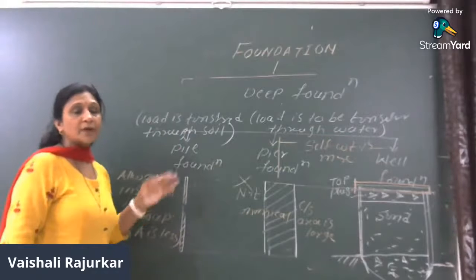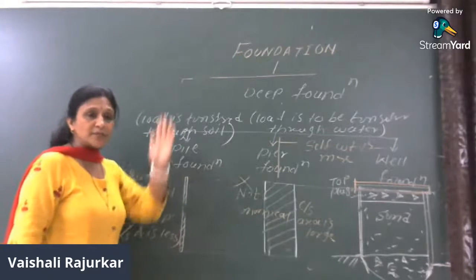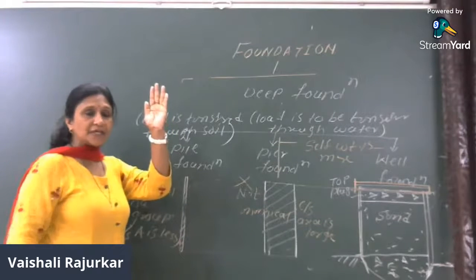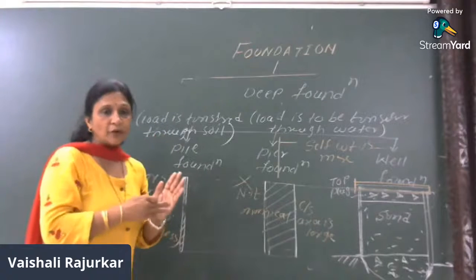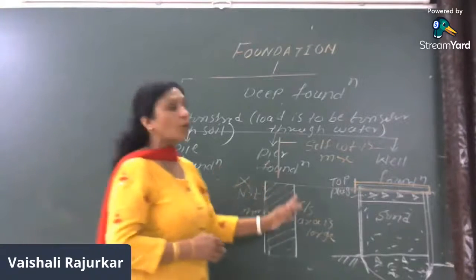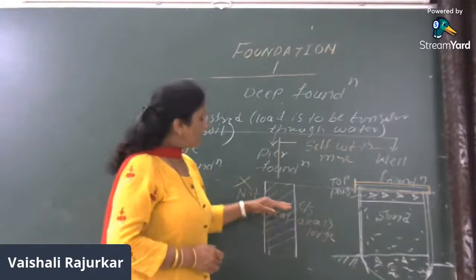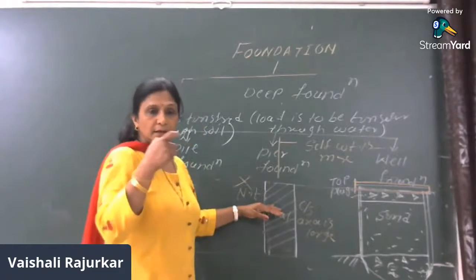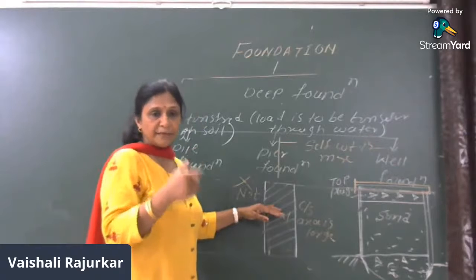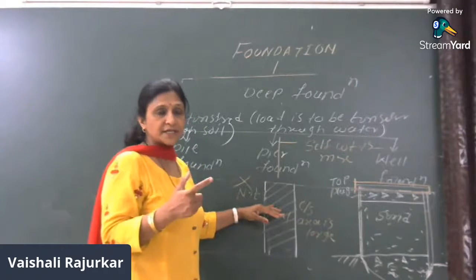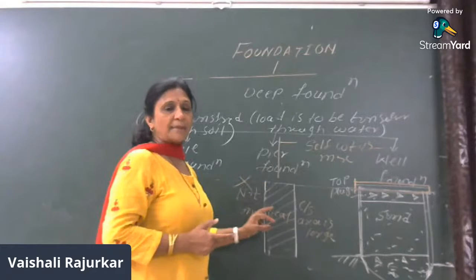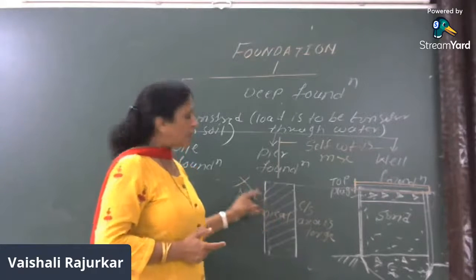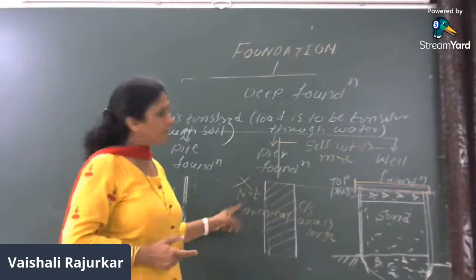better solution because there is a chance of the buoyancy force coming in the upward direction and the lateral pressure which will reduce the stability of the pile group. In that case, we will go for the pier foundation. Pier is the massive concrete member which is having larger cross-section area as compared to pile. It provides better stability and strength to the structure, but it is not economical.